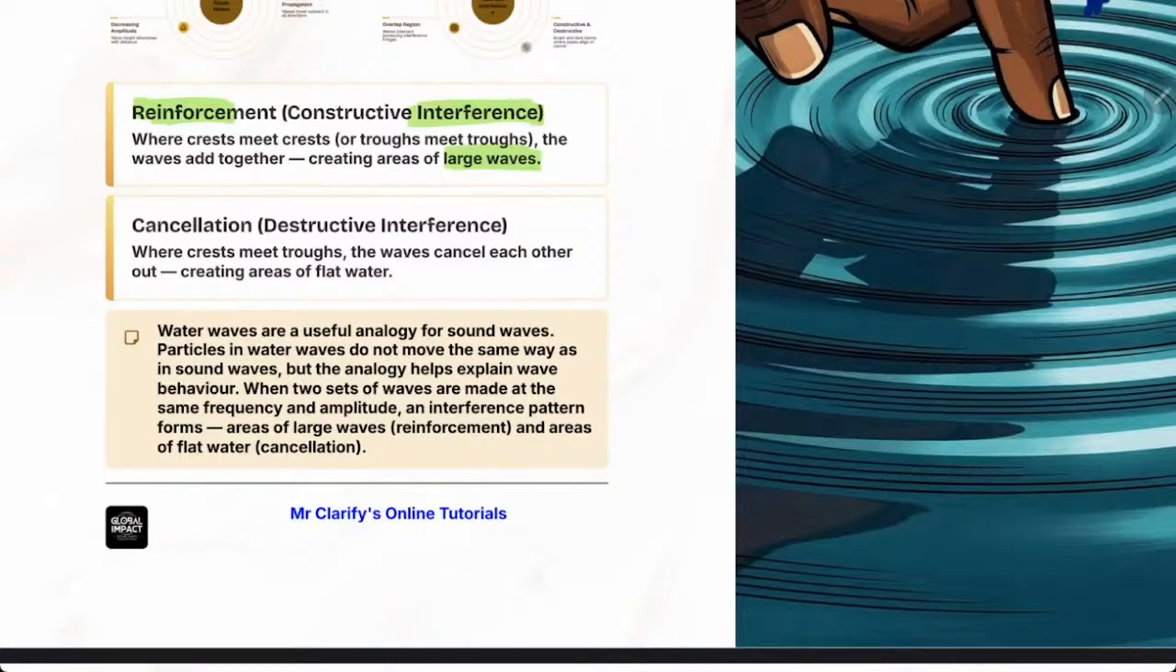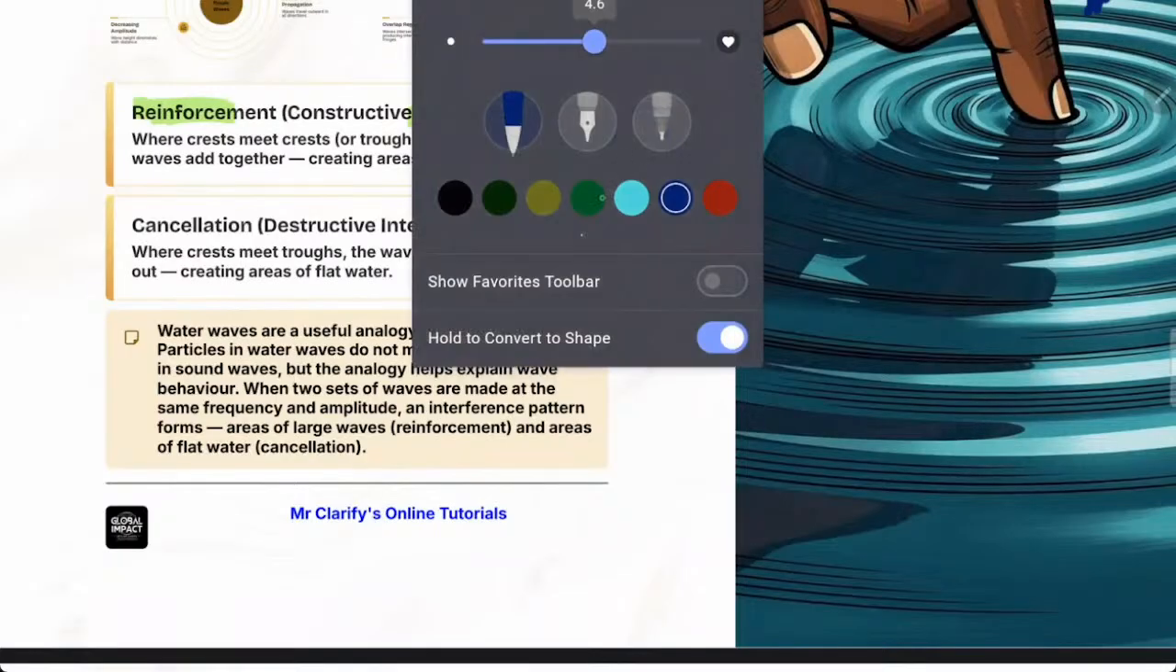Now you say to me, how does that happen? How do we have two waves meeting and we get a larger wave? It's because when the two waves meet, they are in sync with each other. When a crest of one wave meets a crest of another wave, crest meeting crest, they are going to support each other.